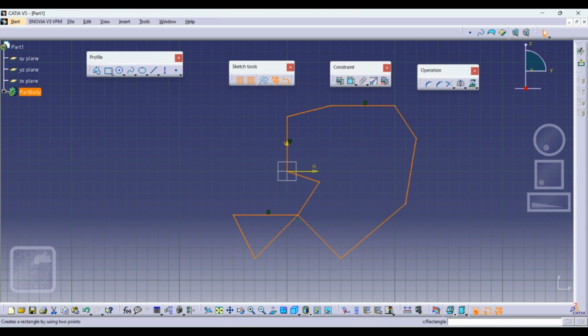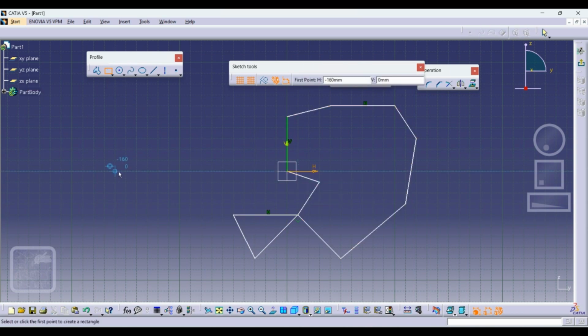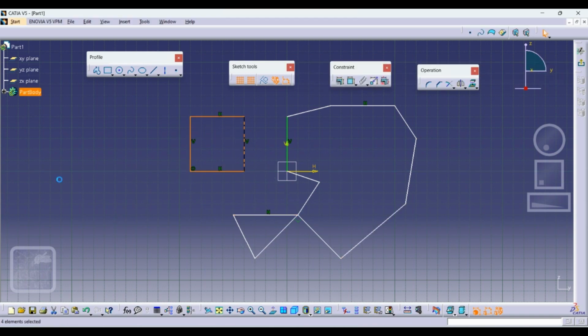Then we have the rectangle. By rectangle also you can make any rectangle on this. We have different types of making rectangles. Then we have the circle, in different types. The ways you can make it are by center of the circle, then 3 points, then circle using coordinates, then tangent circle, then 3 point arc circle, then 3 point arc circle with limits. So there are many ways here. Then we have ellipse, then line, then axis, and then point by clicking.